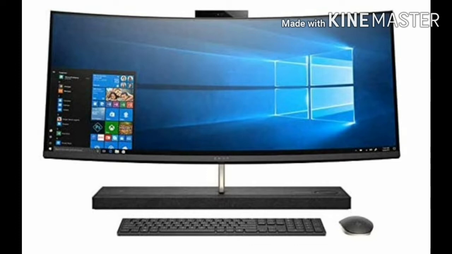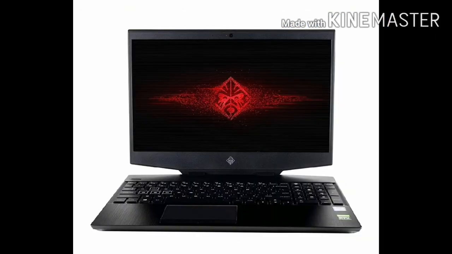The components of desktop computers can easily be replaced or upgraded. Desktop computers usually have more memory, a large hard drive, more parts, and a bigger display than laptops and the portable computers. Second is laptop computers.